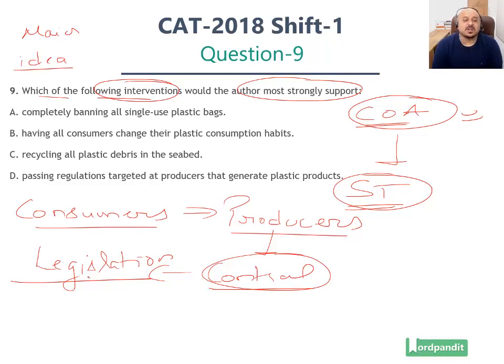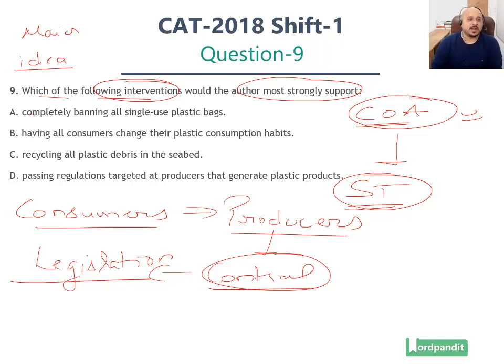Now, unless and until we control the production of plastics, we place restrictions on that, the problem is not going to be solved. Recycling is not going to solve the problem. The problem is the production itself has to be stopped. The usage of plastics itself has to be reduced, right?